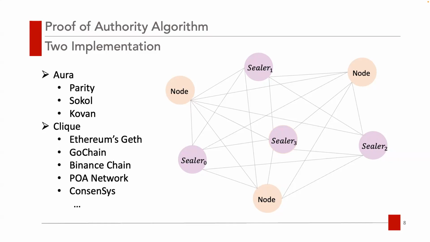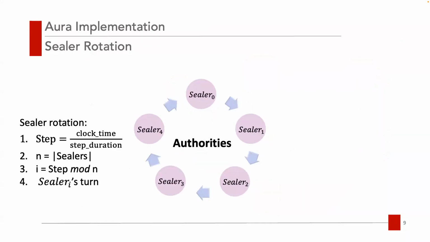In the next part, we introduce the proof of authority protocols. There are two mainstream implementations called Aura and Clique. Aura has been applied to many projects, including Parity, Sokol, and Coin, while Clique has been adopted by Ethereum Go, GoChain, and Binance Chain.